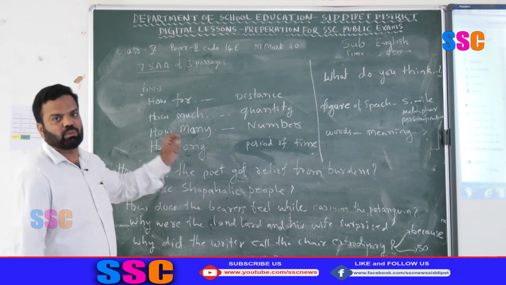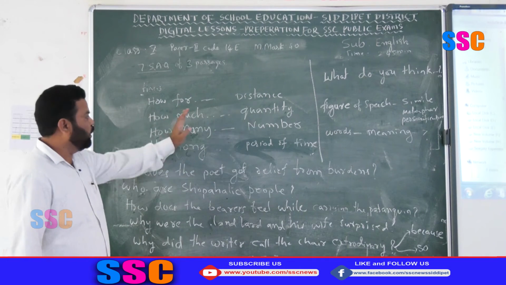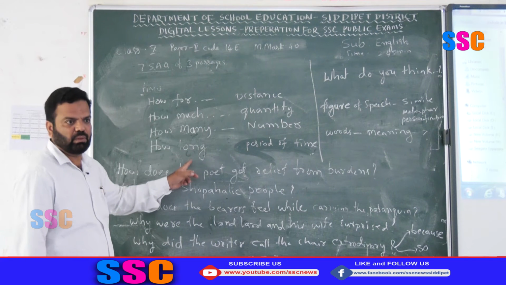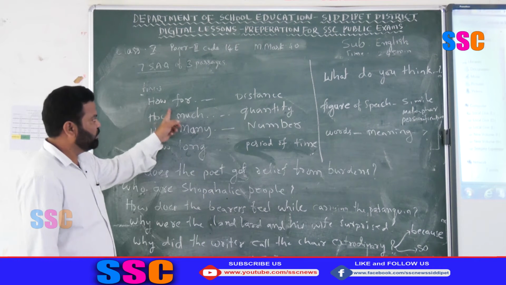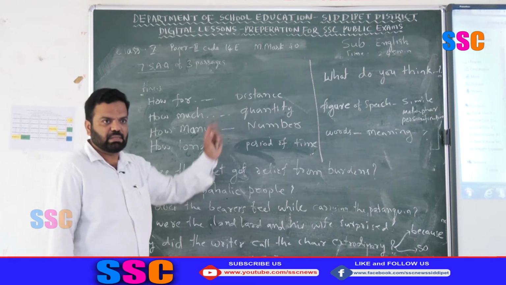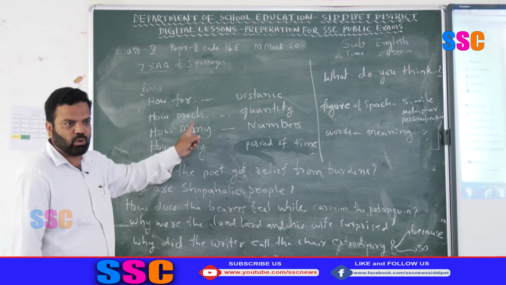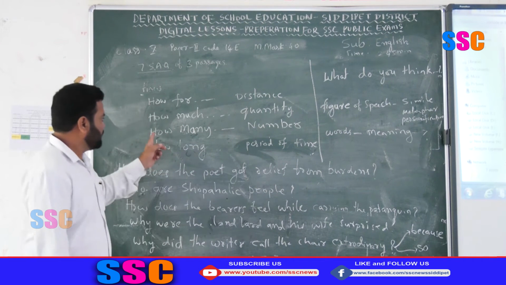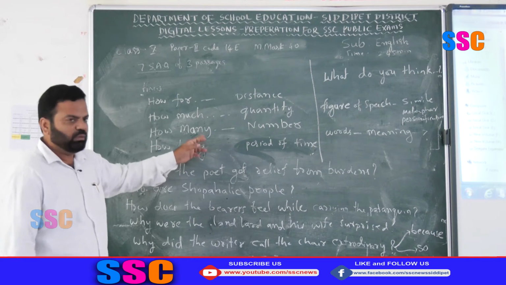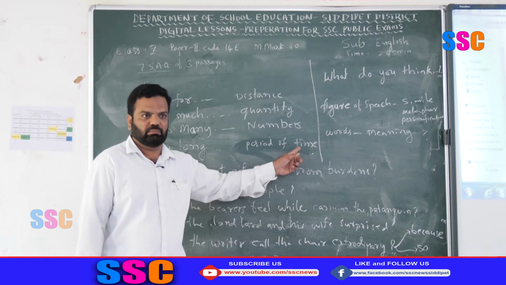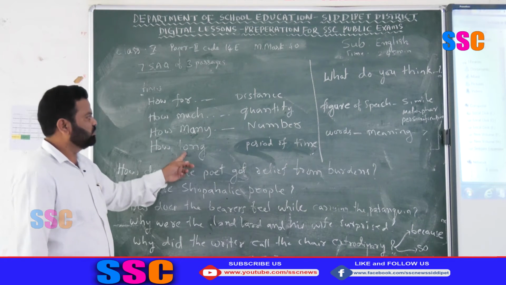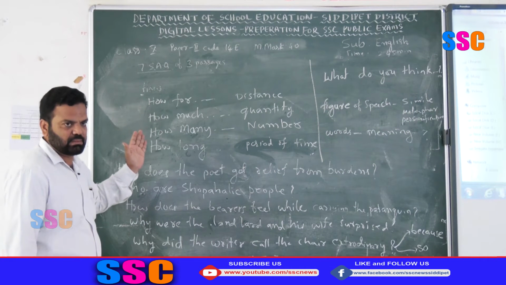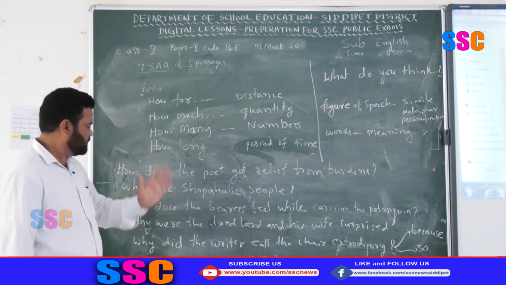One more question word is here: how. How far, how much, how many, how long. If your question is with how far, your answer must be distance. If your question is how much, your answer should be a quantity. If your question is how many, your answer should be a number. Okay, how long? The period of time. You have to see this and write the correct answer.